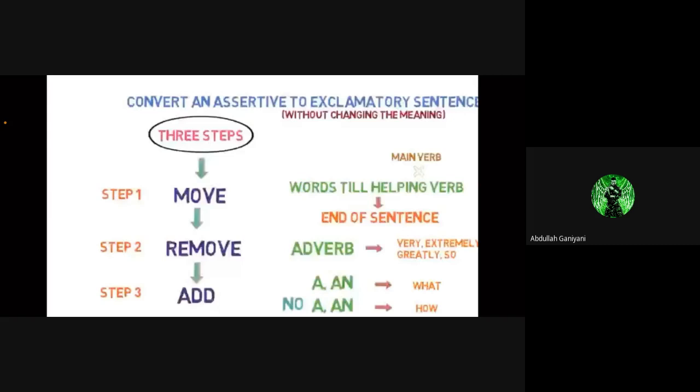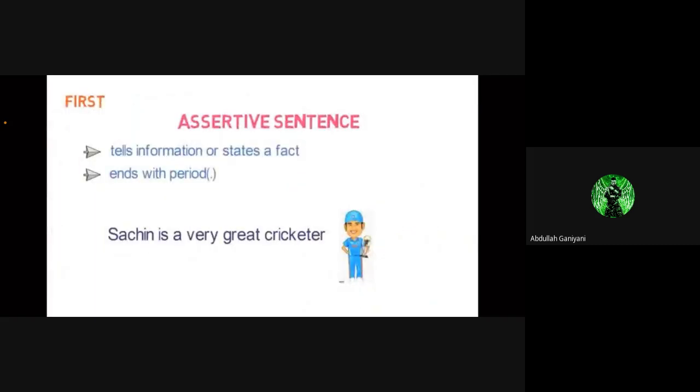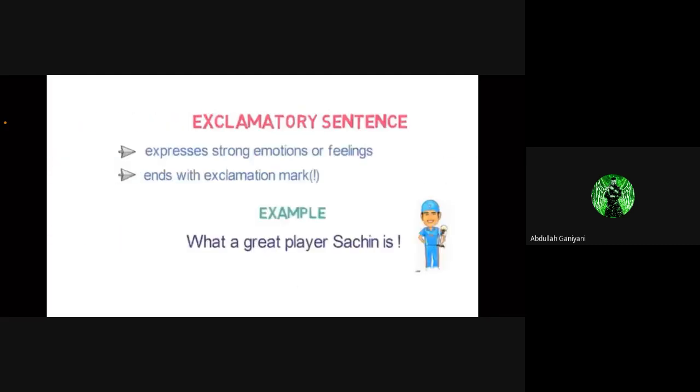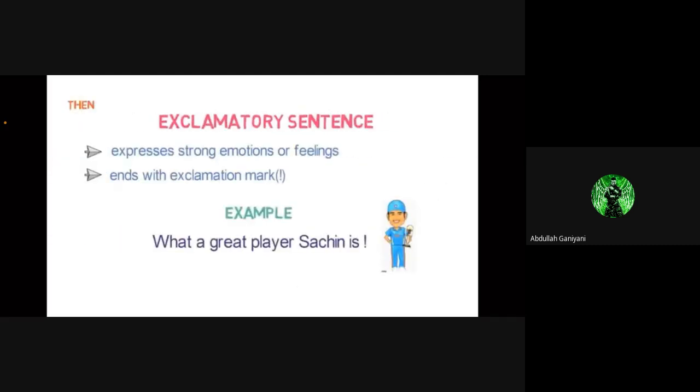Let's quickly revise what we learned in this lesson. All of you, take a screenshot. First, we looked at what an assertive sentence is. An assertive sentence tells information or states a fact. It ends with a period. Then we saw the exclamatory sentence. An exclamatory sentence expresses strong emotions or feeling. It ends with an exclamation mark.